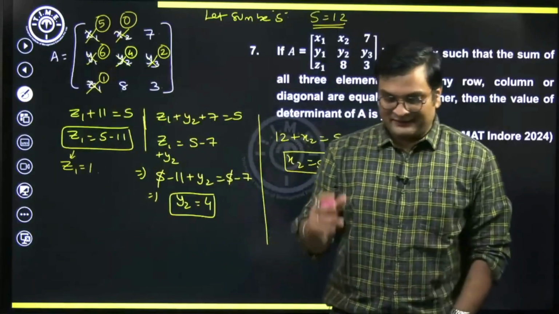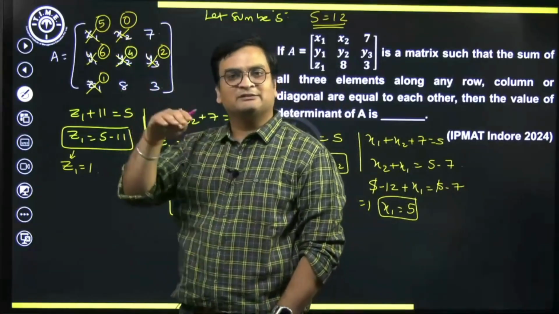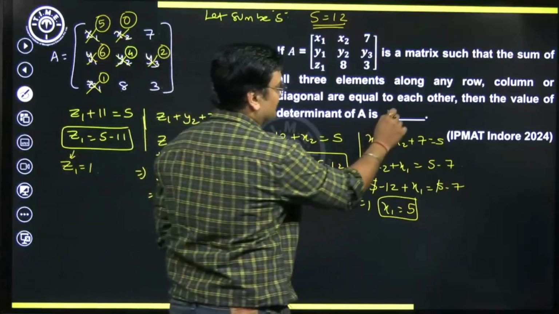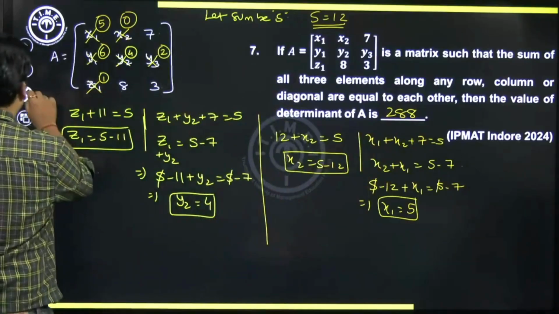So that means there were two layers attached to this problem. One was finding out the values of the missing variables. Second was, after you do that, find the determinant. So the answer is 288. I hope you have followed this.